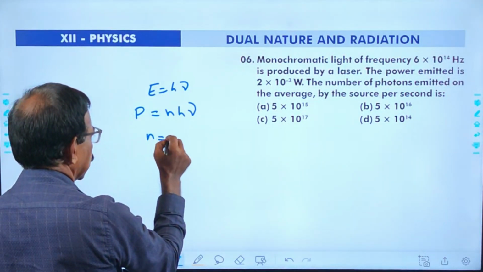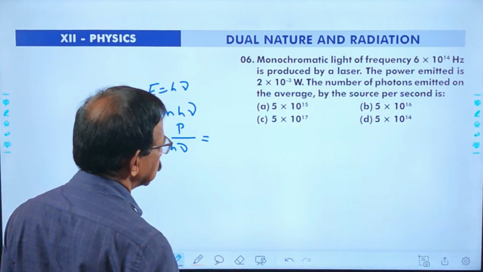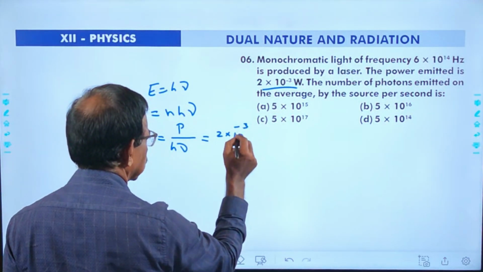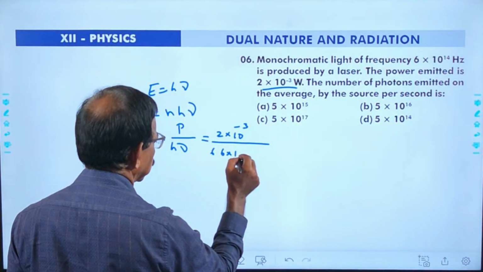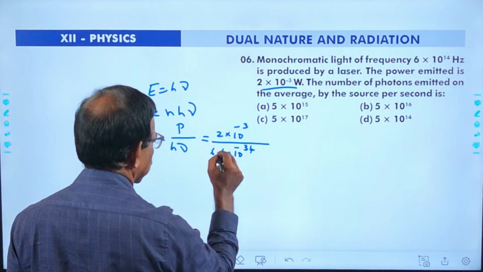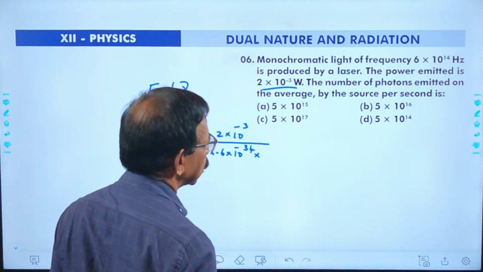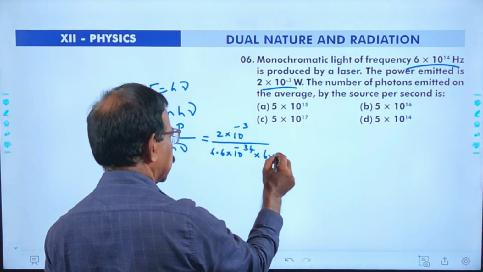Then n equals power divided by h nu. Here the power is 2 into 10 raised to minus 3 watts, h you know is 6.6 into 10 raised to minus 34, and the frequency is 6 into 10 raised to 14 Hertz.